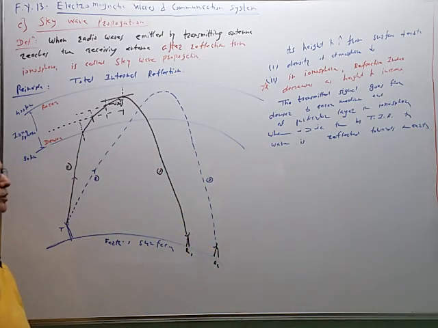Therefore, the principle is total internal reflection, like this.